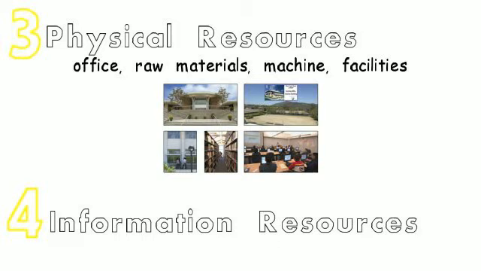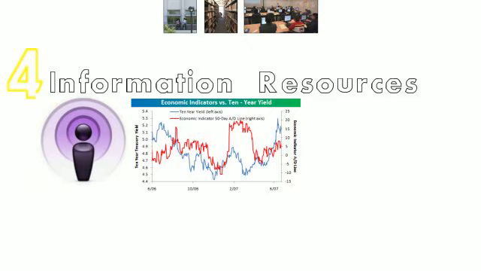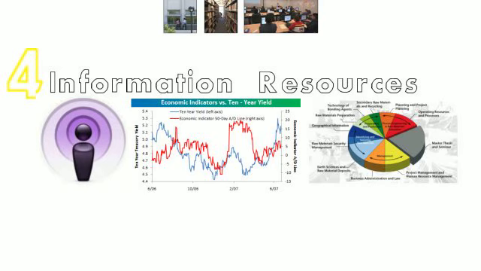When we talk about information resources, there's a lot of things, but we are trying to say information resources are things which are related to the data or the information or the knowledge. So it might be a market forecast, for example. It can be economic indicators. We're talking about economic stability and all that. It can be what materials do we need, what kind of raw materials, what is the cost for the raw materials. So all of these are related back to information resources.